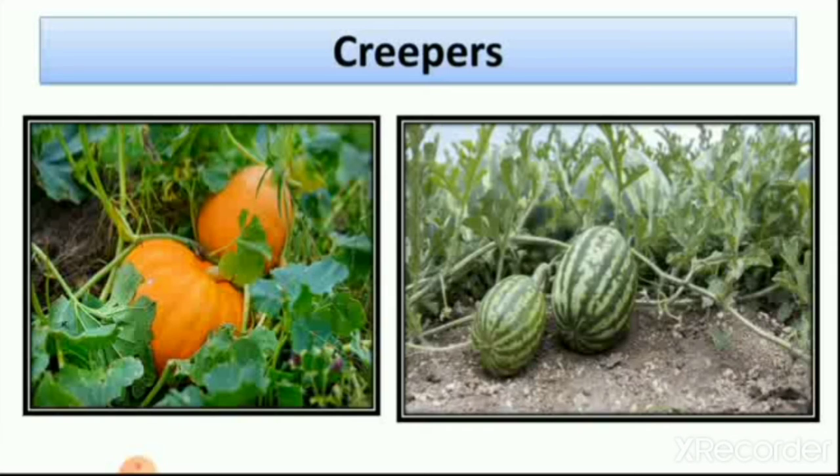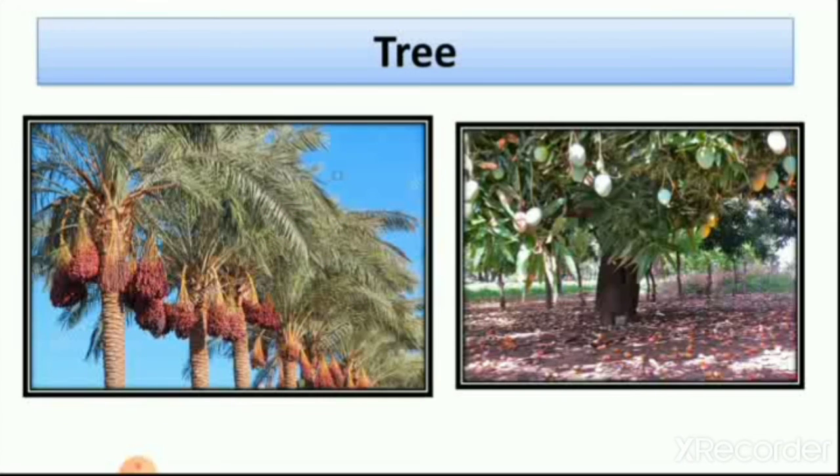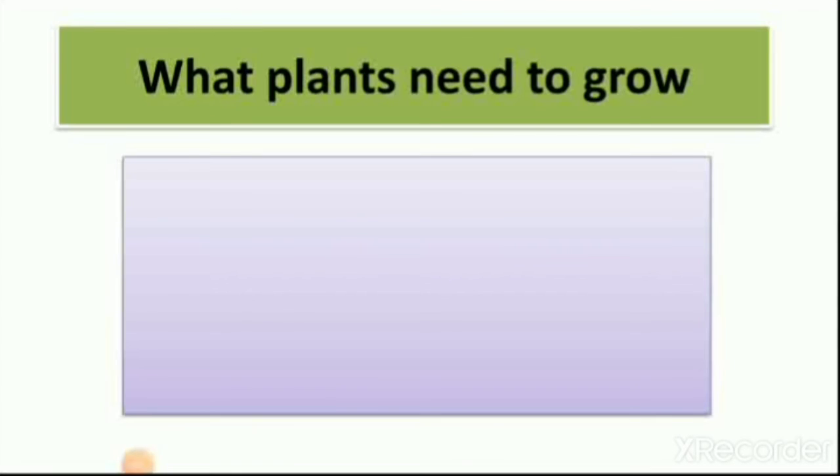They cannot grow straight like climbers, with support. So these all are creepers. We learned about that. Then we learned about trees, which we learned today, how a tree grows straight without support with the help of the stem. So here you can see the picture of a tree.